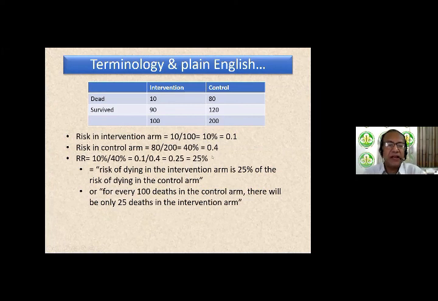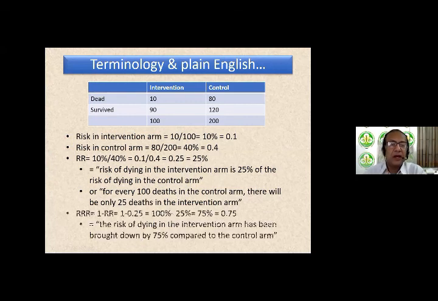What does it mean in plain English? When we say risk ratio is 0.25, it means the risk of dying in the intervention arm is only 25% of the risk of dying in the control arm. Or even simpler, for every 100 deaths in the control arm, there will be only 25 deaths in the intervention arm. That's what it means in plain English. So when someone tells you RR is 0.25, it means for every 100 deaths in the control arm, there will be only 25 deaths in the intervention arm.